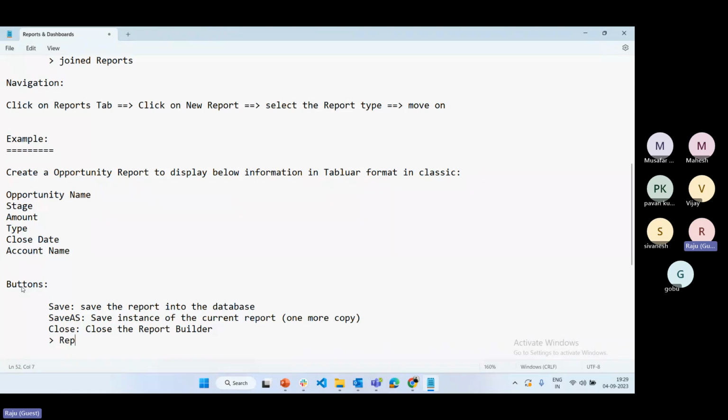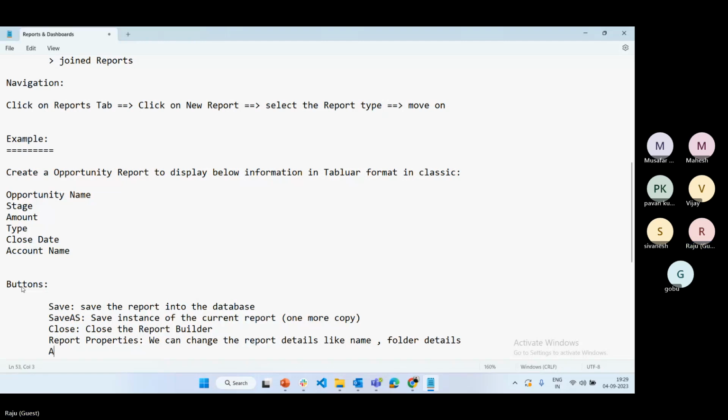And the next one is report properties. Report properties means we can change the report details like name, folder details. Okay, that's one.